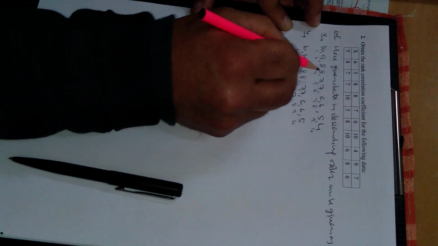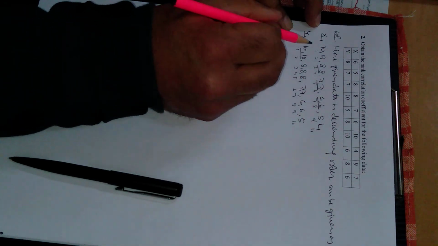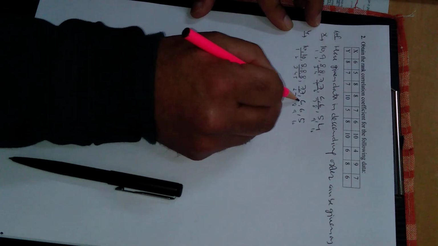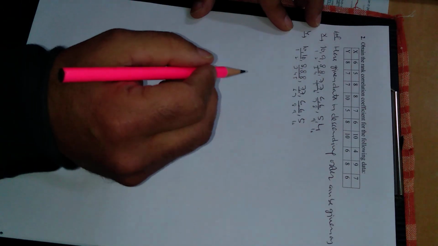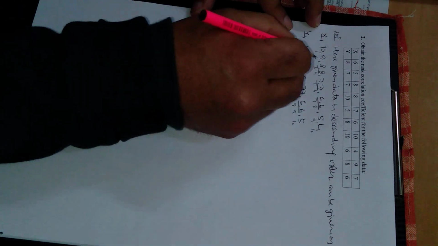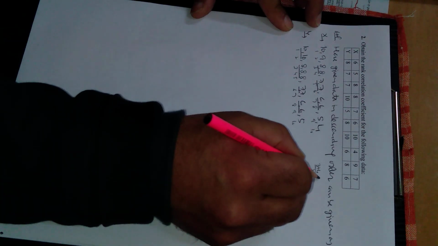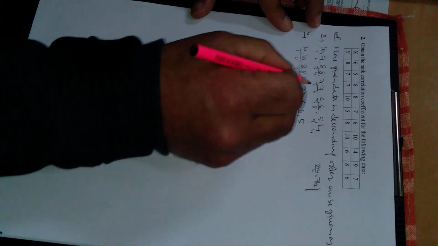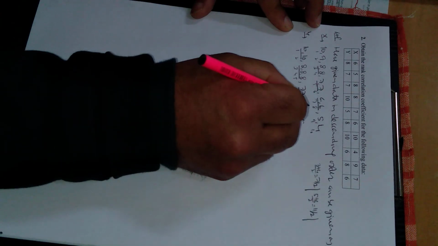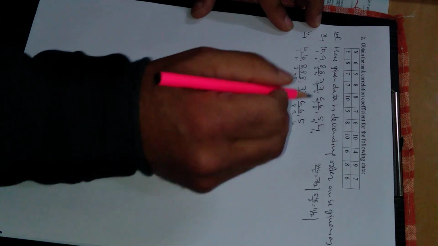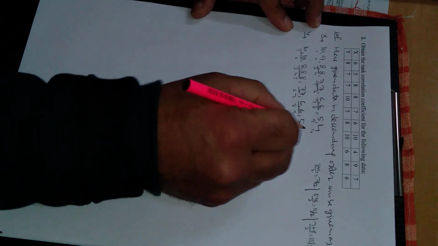Now let's see which are getting repeated. 8 2 times, 7 2 times, 6 2 times, 10 2 times here, 8 3 times, 7 2 times, 6 2 times. First of all, we will find the average rank for these underlined numbers. You can see here 8, 8, average rank will be 3 plus 4, this will be 7 by 2. Next is 7, 7, average rank will be 5 plus 6 divided by 2, 11 by 2. Similarly 6, 6, average rank is 7 plus 8 divided by 2, 15 by 2.